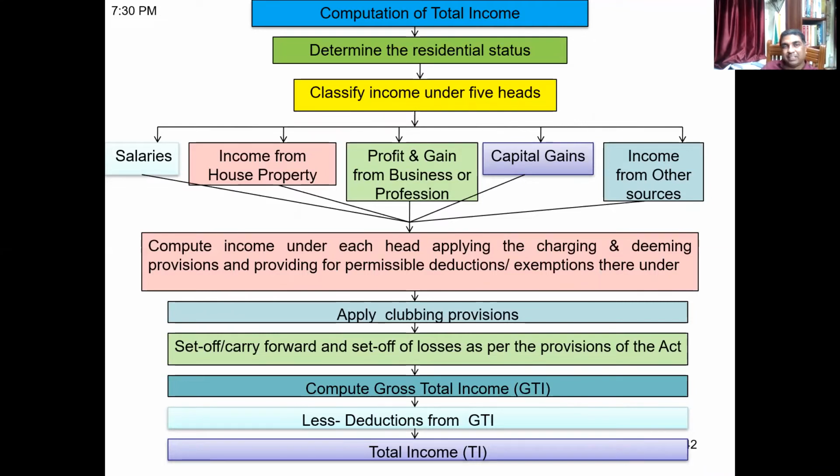Then the income can be classified under these 5 heads. You are aware of this. Then compute income under each such head. Then apply clubbing provisions and set off of carried forward losses. Then compute gross total income. Then deduct Chapter 6A deductions. You'll be getting total income.